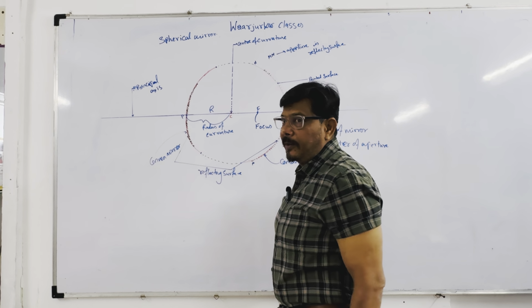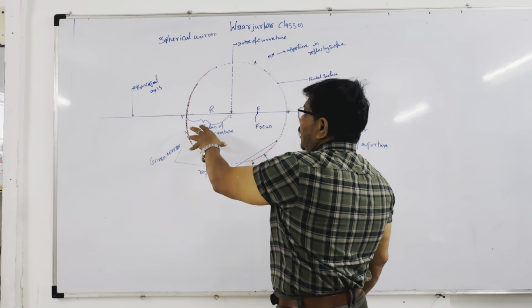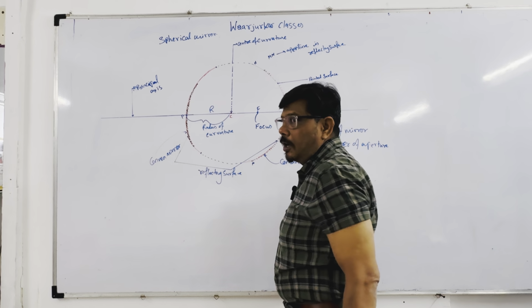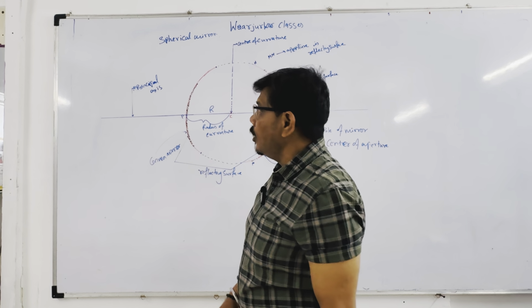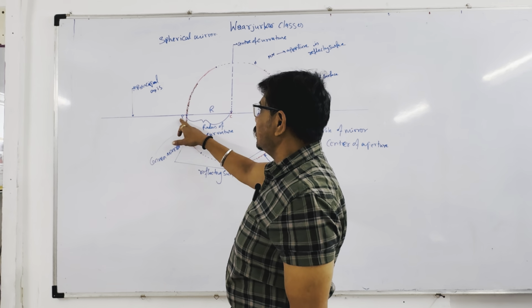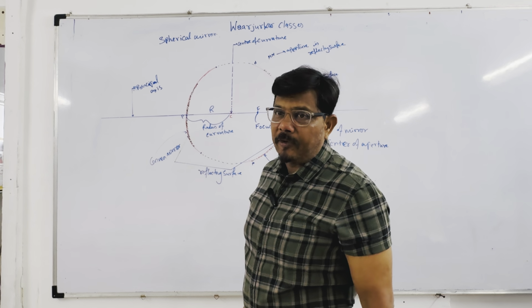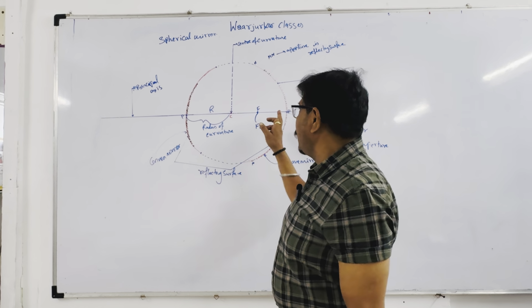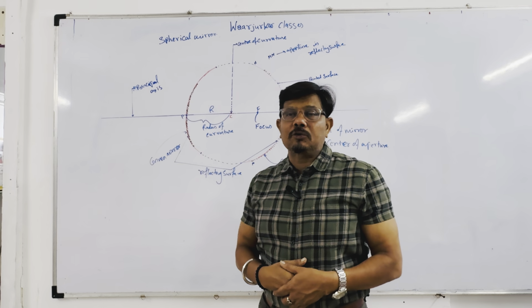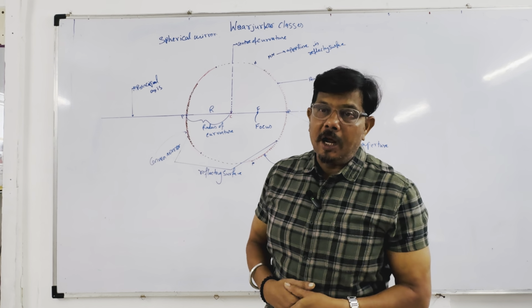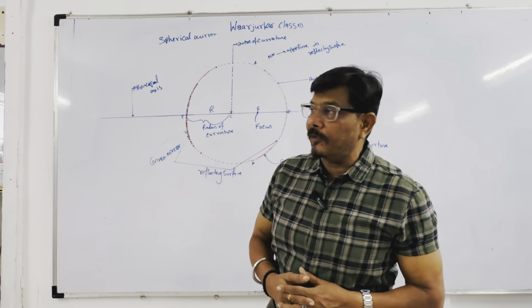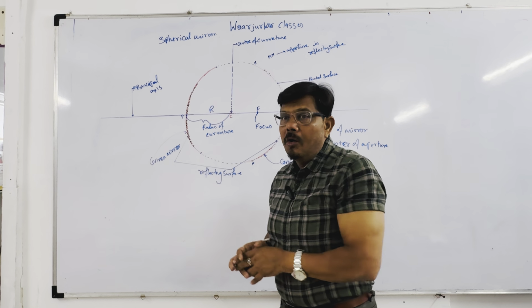What is the radius of curvature? The radius of curvature is the radius of the sphere, or we can say the distance from the pole to the center of curvature. The distance from the pole to the center of curvature is called the radius of curvature, and half of the radius of curvature is called focus.